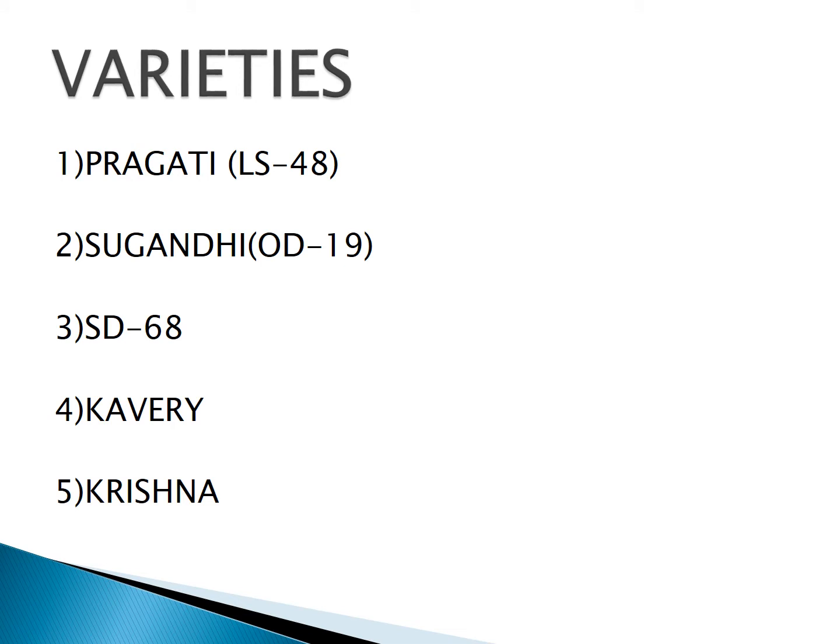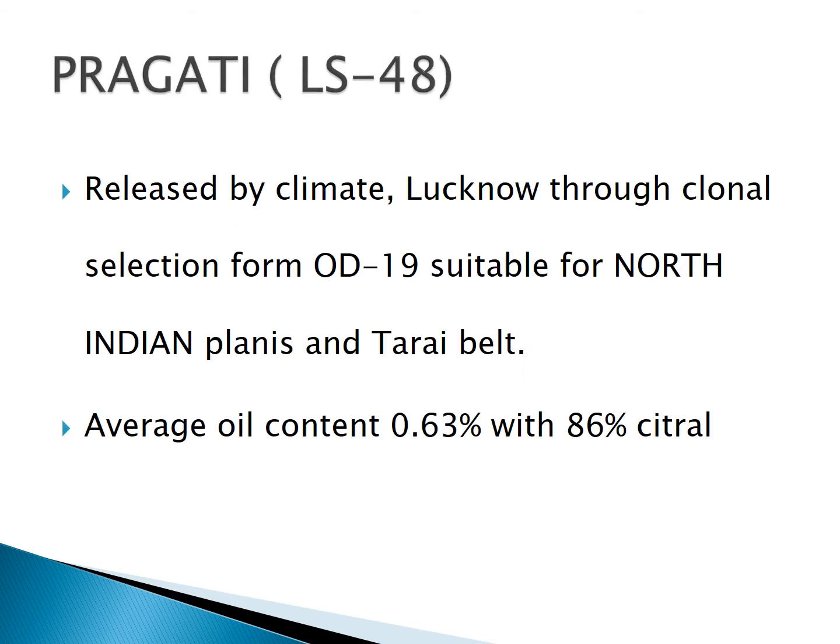Then some important varieties of lemongrass. First Pragati, and also LS-48, Sugandhi, OD-19, SD-68, Kaveri, Krishna. These are the important cultivars of lemongrass. We explain one by one. First, we discuss the Pragati cultivar. It was released by CIMAP, Lucknow, through clonal selection from OD-19, suitable for North Indian plains and Tarai belt.